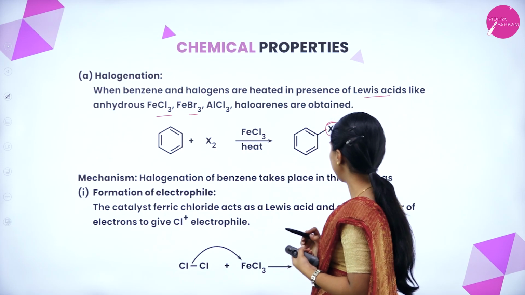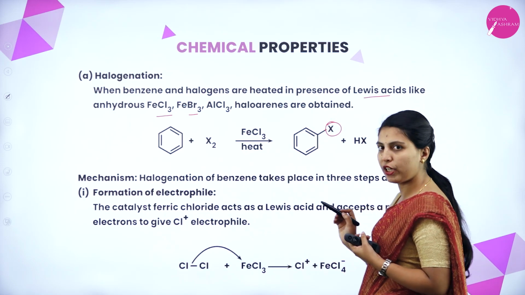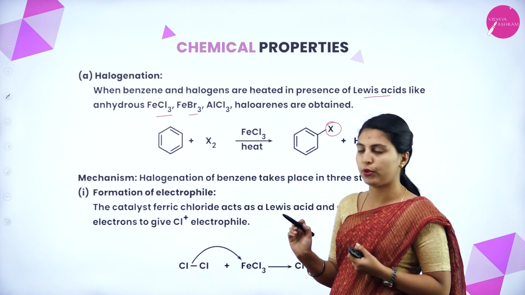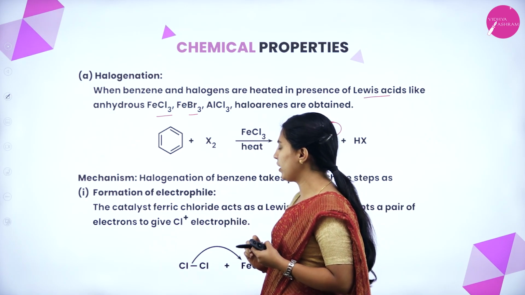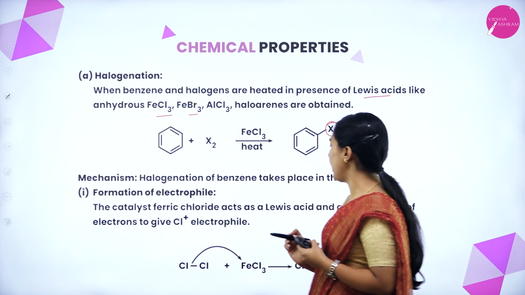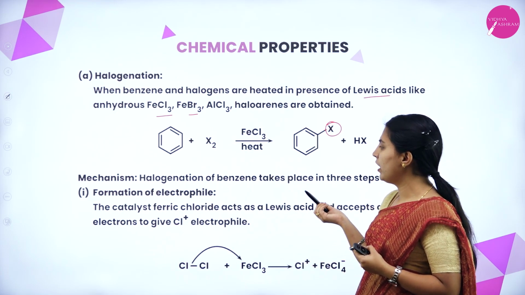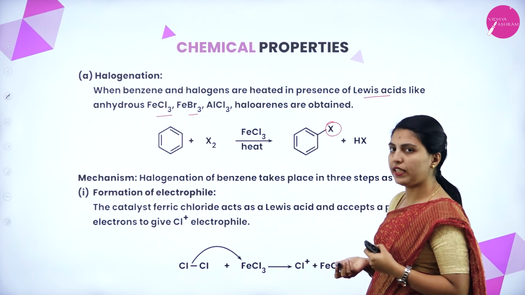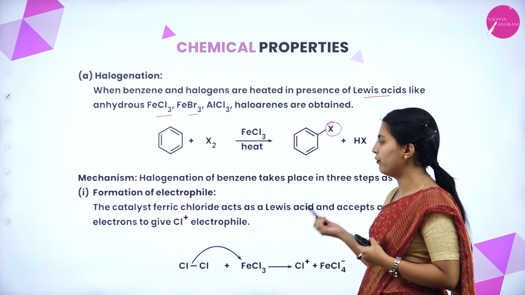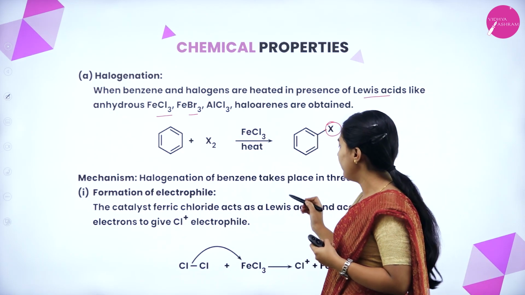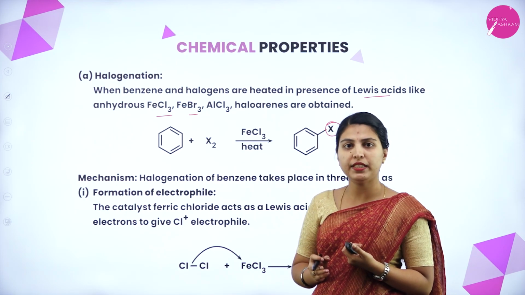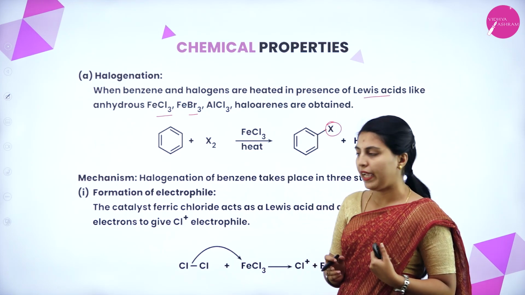Halogenation of benzene takes place in 3 steps: formation of electrophile, attack of electrophile, and loss of proton. First, formation of electrophile. The catalyst ferric chloride acts as a Lewis acid and accepts a pair of electrons to give the Cl plus electrophile, that is, the chlorine electrophile. Lewis acid means it will accept electrons.